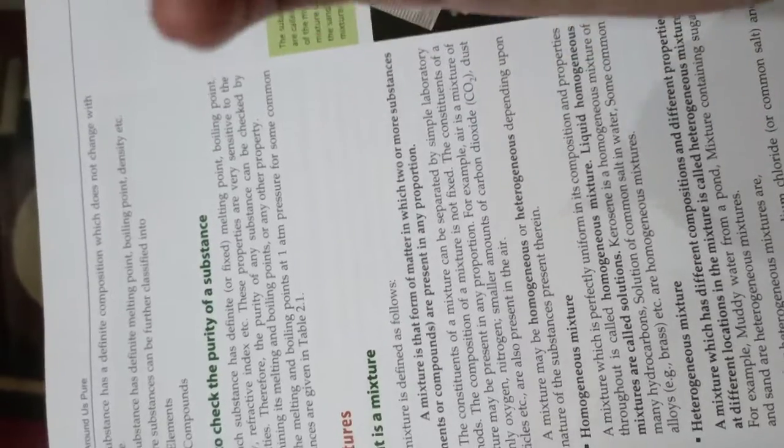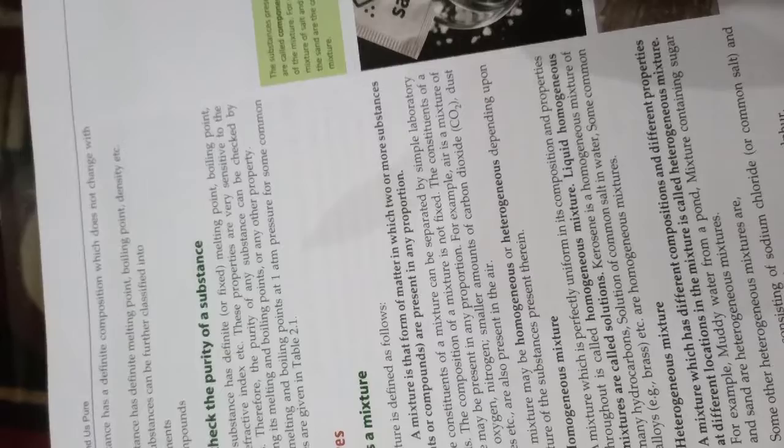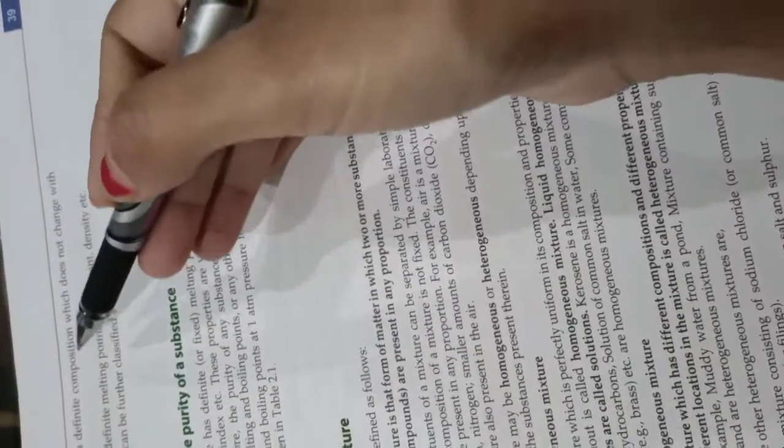Next, a substance has a definite composition which does not change with time. Like the ratio of hydrogen to oxygen in water is 1:8. For other compounds, like nitrogen oxide, nitrogen 7 and oxygen 16 are taken, so a definite composition is present.